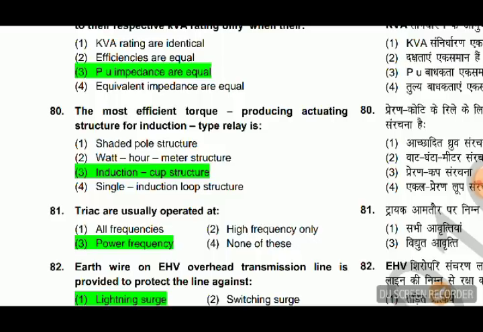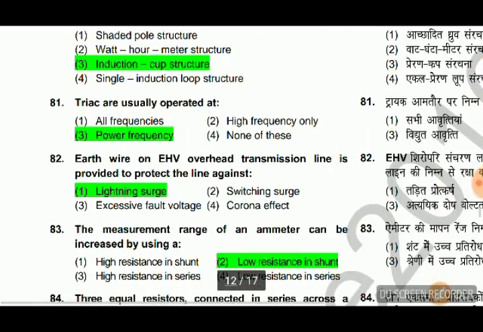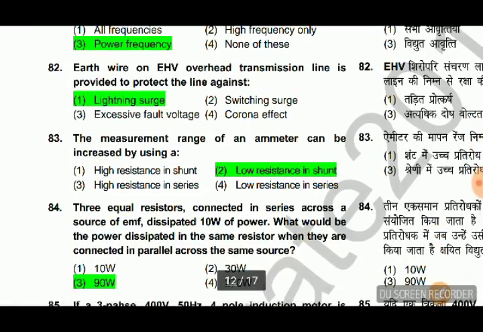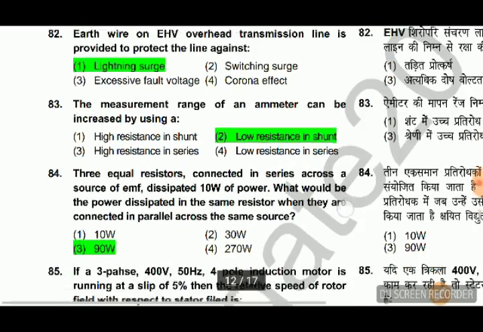Then triac are usually operated at power frequency, and earth wire on extra high voltage over a transmission line is provided to protect the line against lightning surge. Then the measurement range of an ammeter can be increased by using a low resistance in shunt.